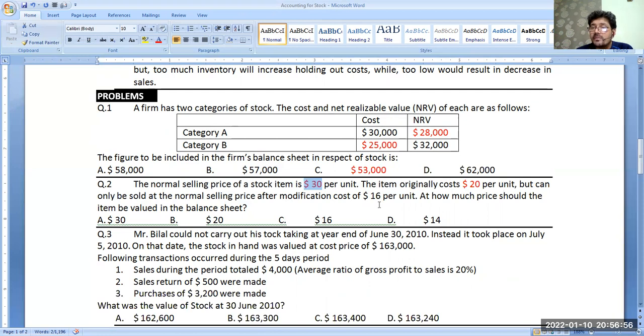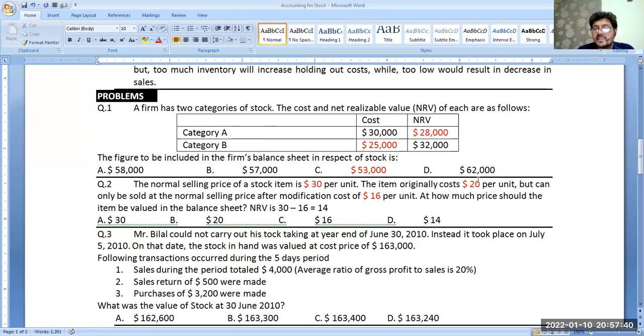Okay. Now, previously what we were doing, we were buying it at 20, we were selling at 30. Now we have bought it for 20, and we have to spend $16 to make this good available for sale. So it means that NRV is how much? It is not 30 now. NRV is 30 minus 16. That would be $14.